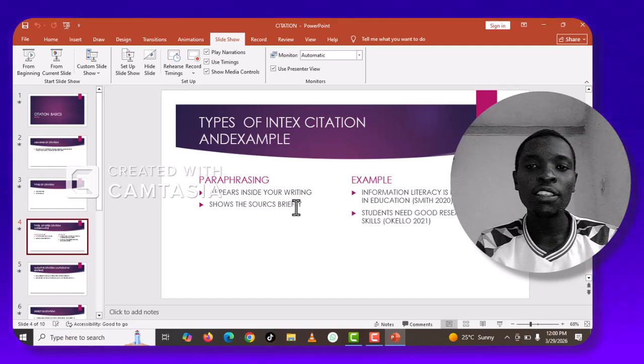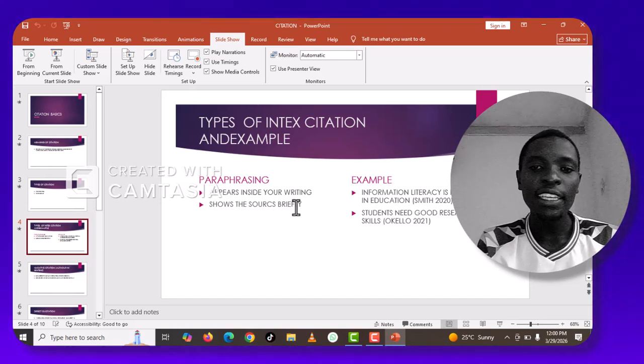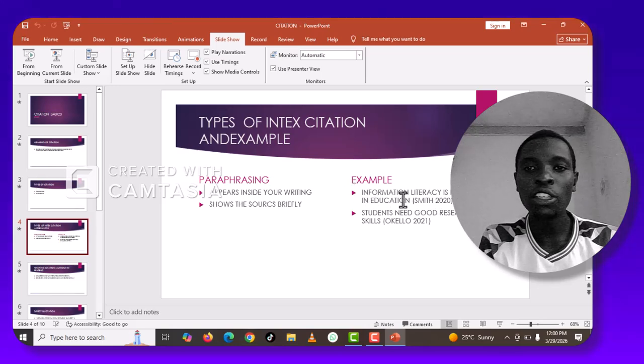For example, when you are writing a sentence, the author is involved in the sentence. It shows the source briefly. The in-text citation shows who the author was. For example, we have here: information literacy is important in education, then in brackets, Smith 2020. That's the author who wrote that article. Then we have another example: students need good research skills, Okello 2021. That is how in-text citation comes about.